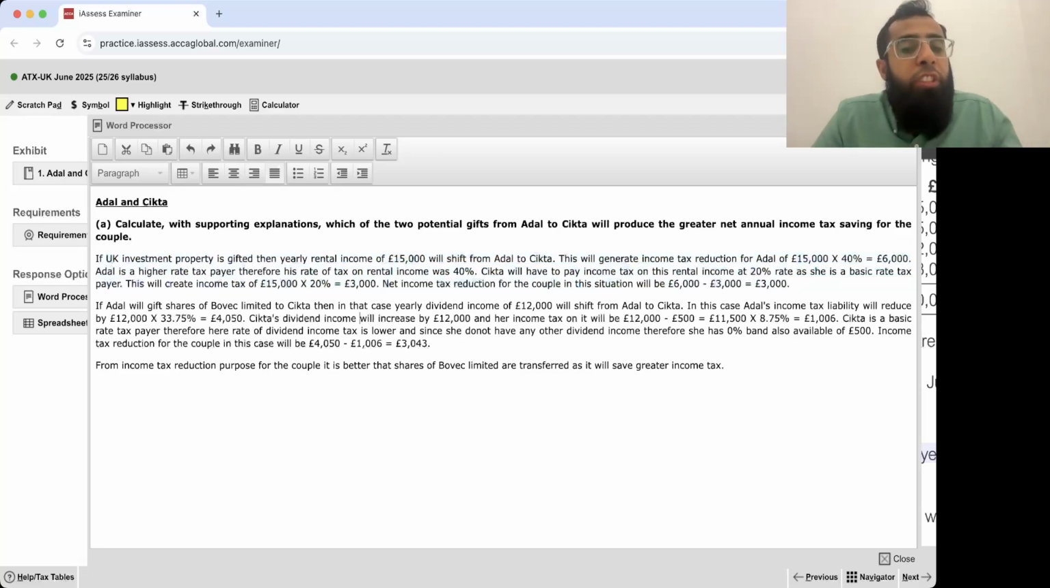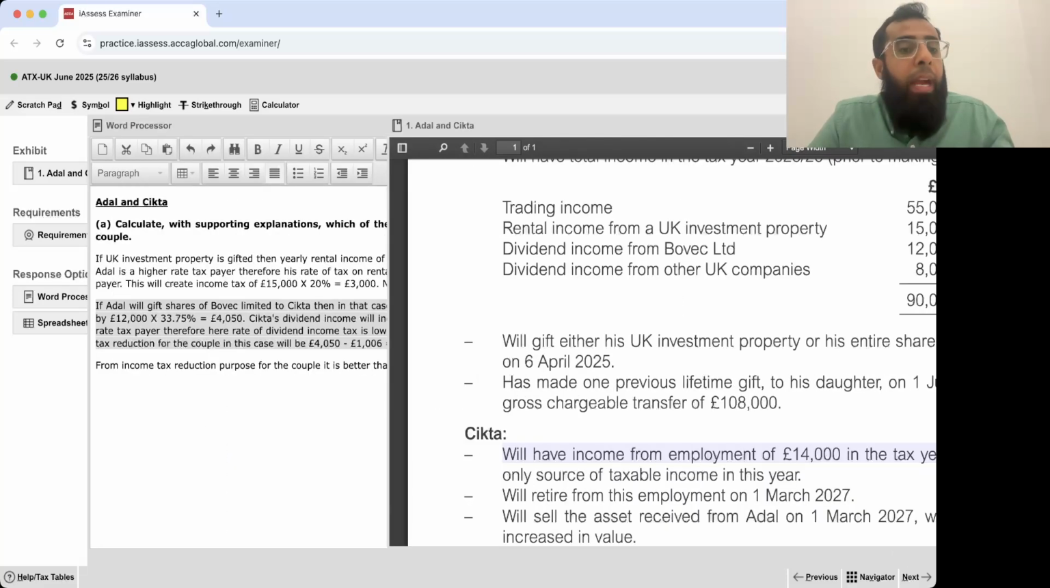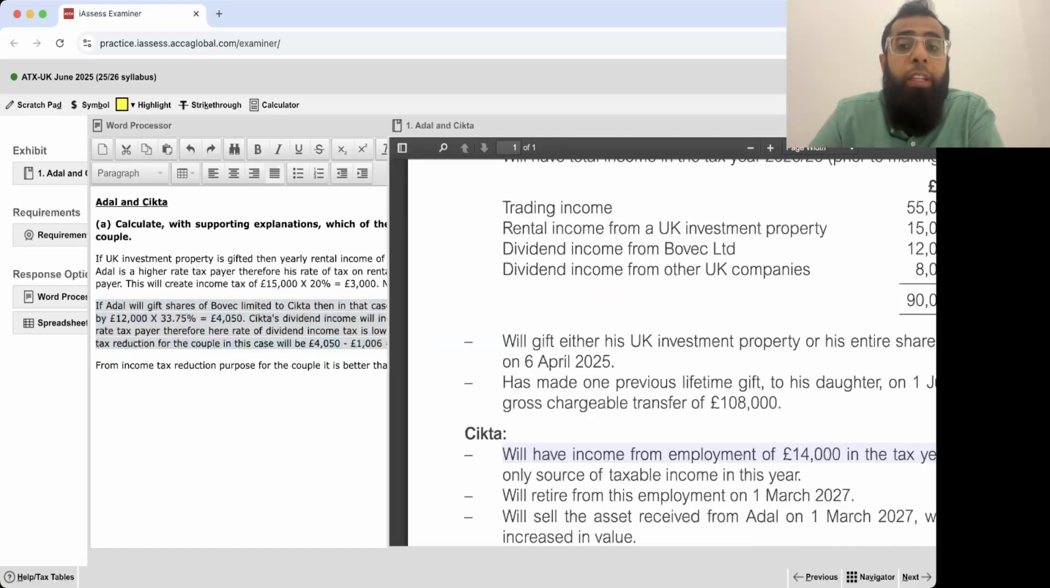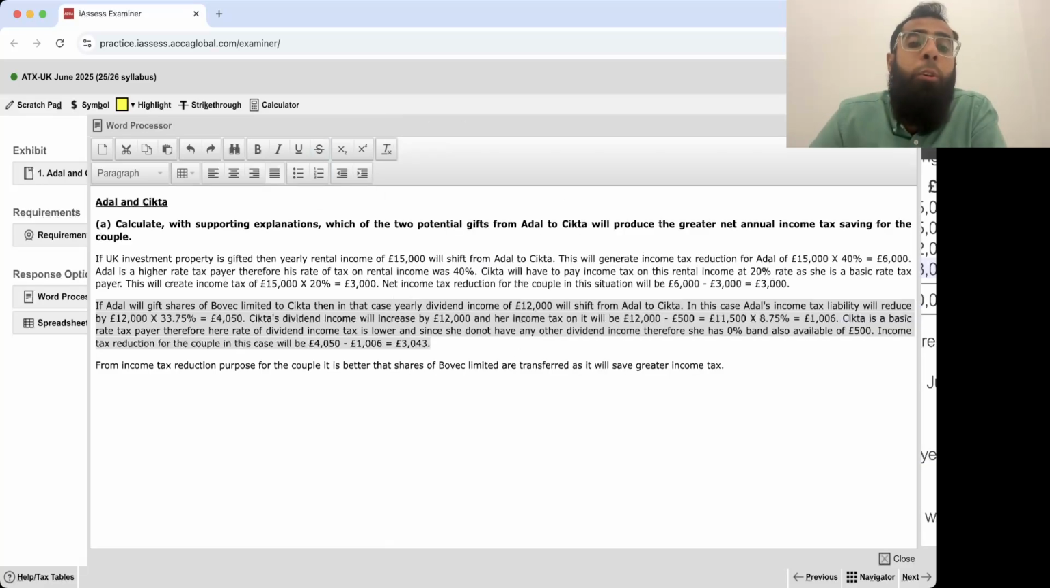Now, if Adel gives shares of BOVAC Limited to Sitka, then yearly dividend income will shift. Adel was a higher rate taxpayer, you all know, because Adel has a lot of incomes. Whereas Sitka was a basic rate taxpayer since she has only one employment income of £14,000. So Adel was paying tax at 33.75%. Adel's 0% band was already used against his dividend coming from other companies, as he was already having dividend incomes of 8,000.